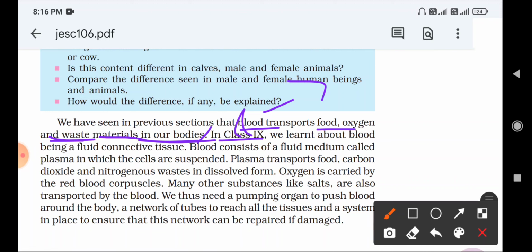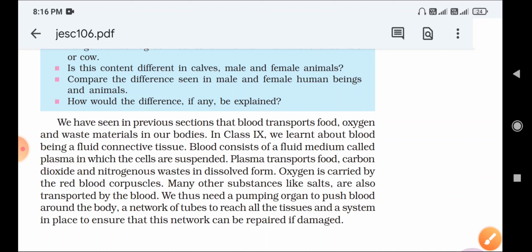Okay, in class 9th we learnt about blood being a fluid connective tissue. We already know that blood is one type of connective tissue. Blood consists of a fluid medium called plasma. What is plasma? We can write: blood consists of a fluid medium called plasma.